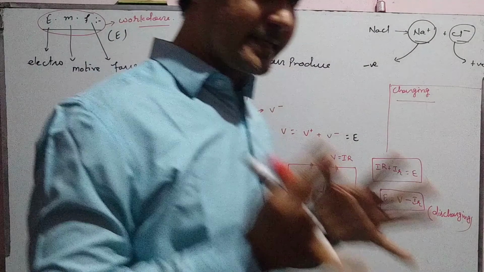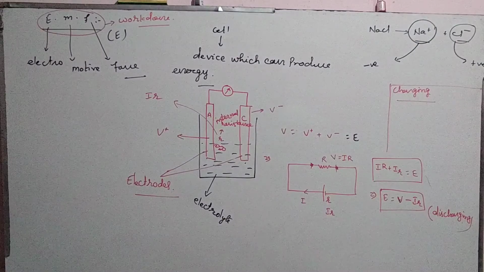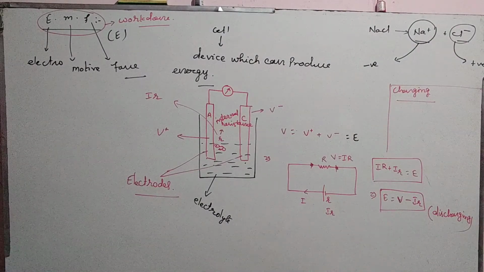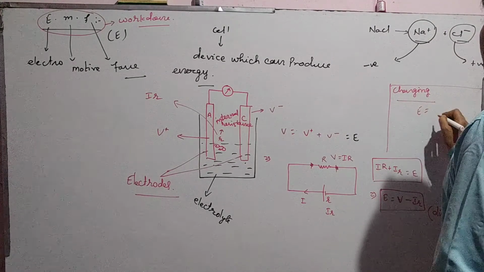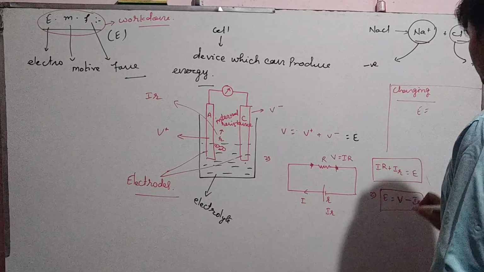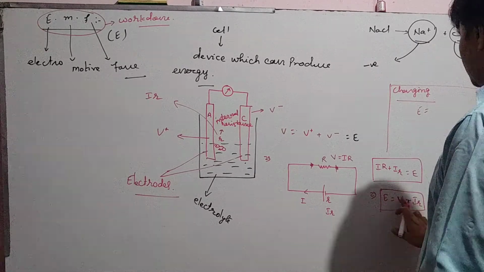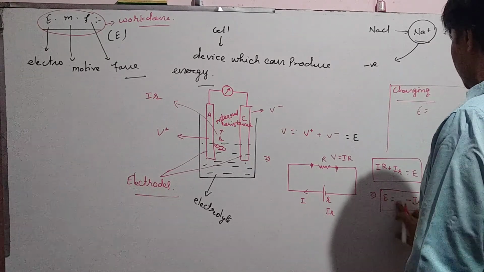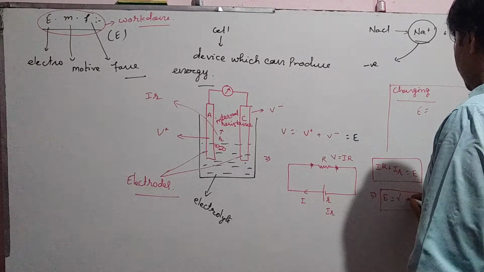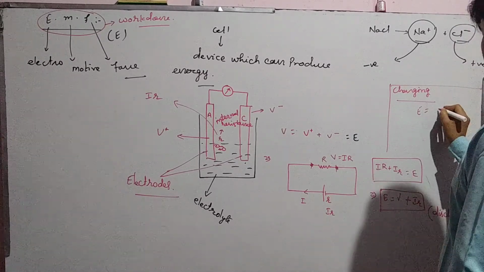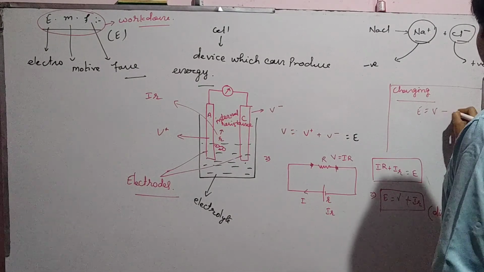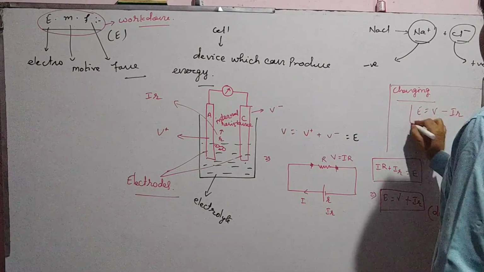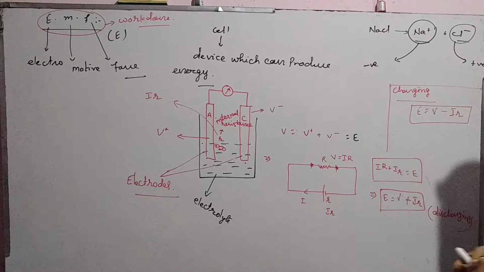The cell is connected with the charger, and the potential difference of the charger must be greater than the EMF of the cell, and in that condition EMF of the cell is equal to V minus Ir.